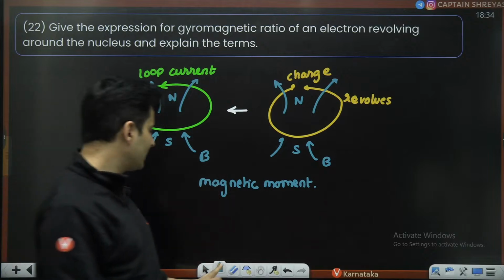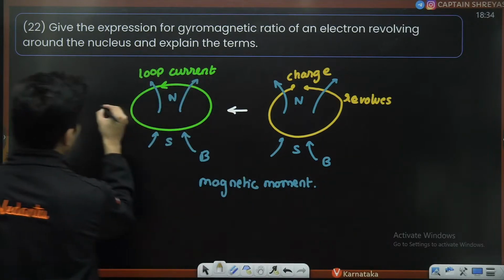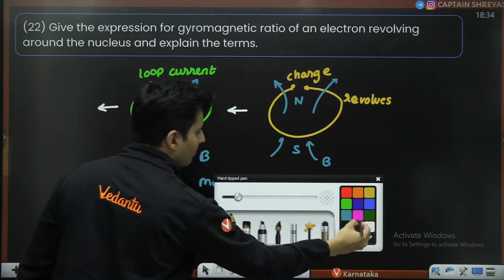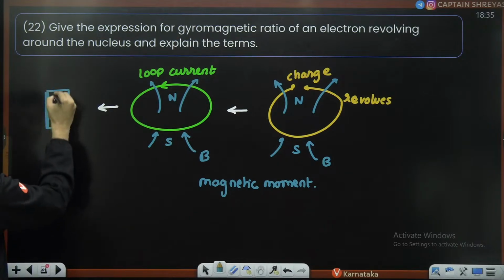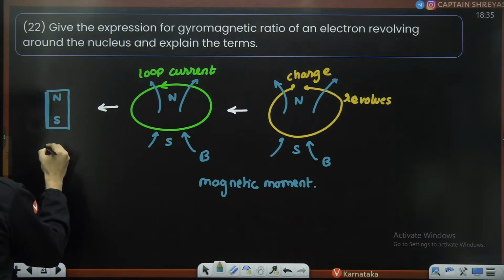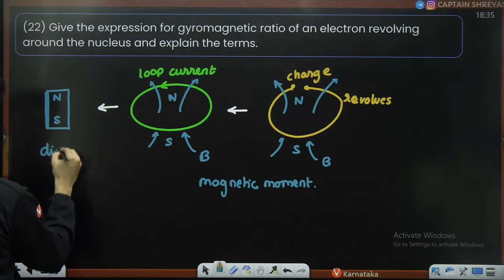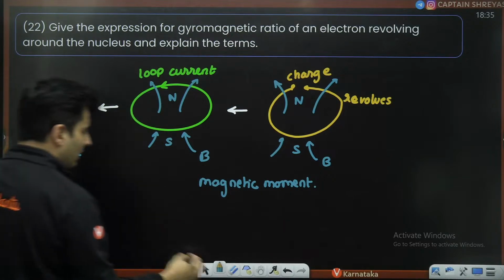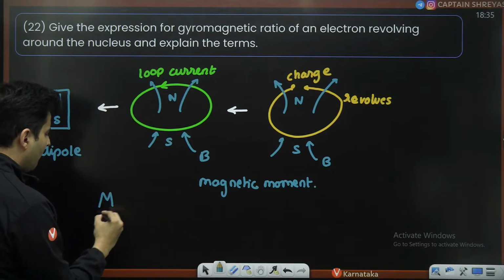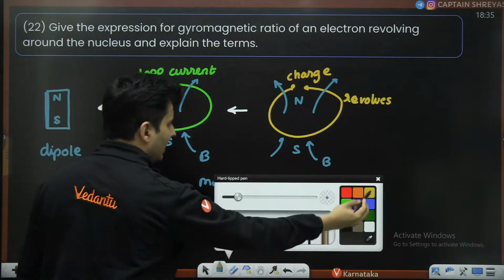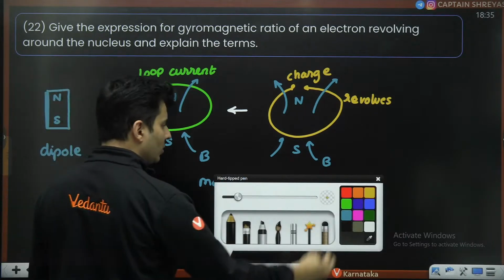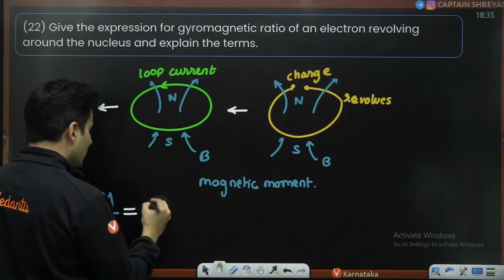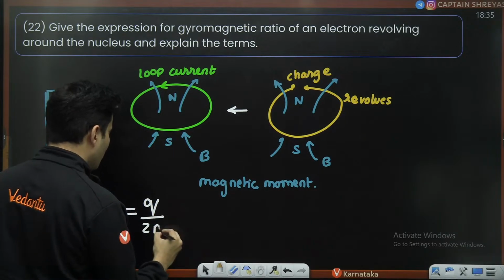So this then eventually becomes like a magnetic dipole moment. This is north pole, this is south pole, so it becomes like a magnetic dipole. And the formula for that magnetic dipole, m by L, remember there is angular momentum over here, is equal to q divided by 2m.